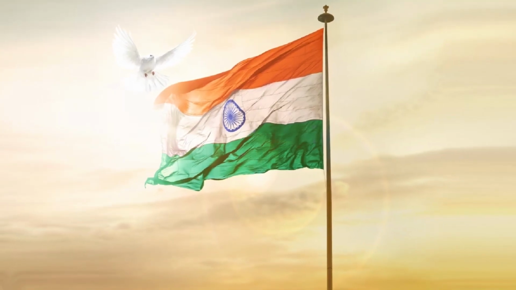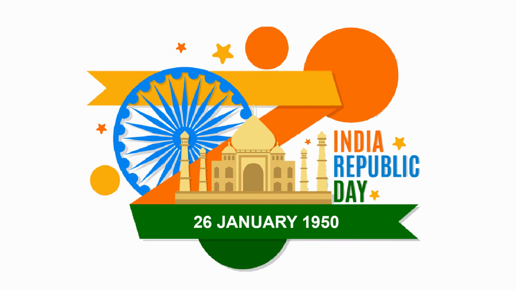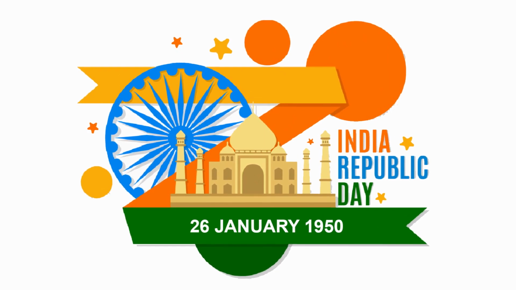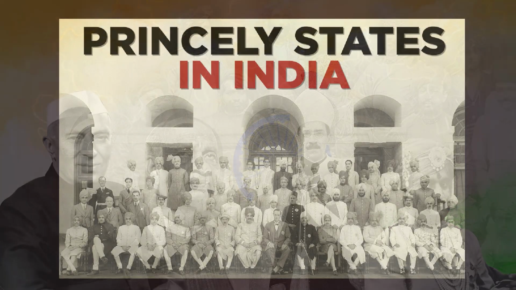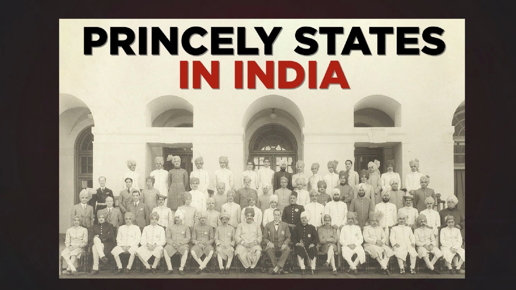Then on 15 August 1947 we got power, we got independence. On 26 January 1950 we approved a constitution, and from there India became a democratic India. At that time people asked how India was going to be sustained. But there were steel people, iron people as we call them, like Sardar Vallabhbhai Patel, who convinced all princely states to join India, but at the same time threatened some states like Hyderabad, Junagadh and even Jodhpur. These princely states created a few problems here and there. Ultimately everybody agreed to be part of India.